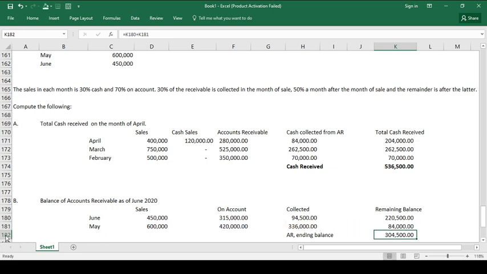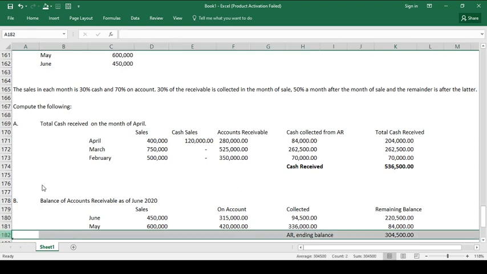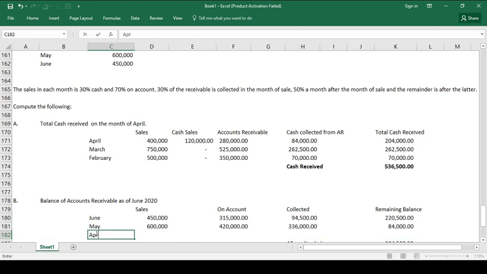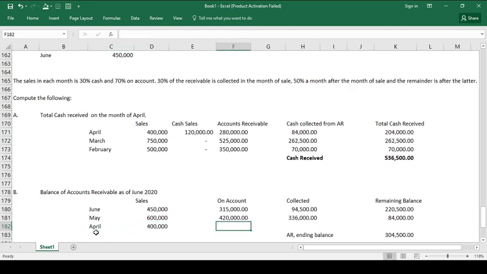Sir, bakit hindi nyo po sinama si month of April? O, sige, try po natin isama si April, no? Take note, for the month of April, we have 400,000 sales, and from the 400,000, 70% of which is on AR. And then, for the month of June, magkano na po ba ang collection natin? Total collection, no?